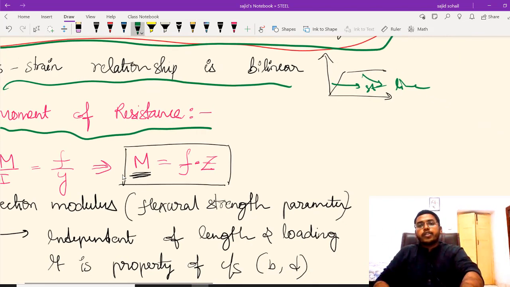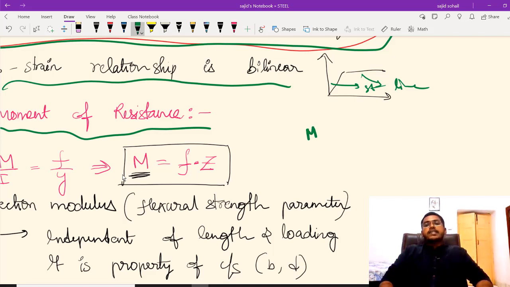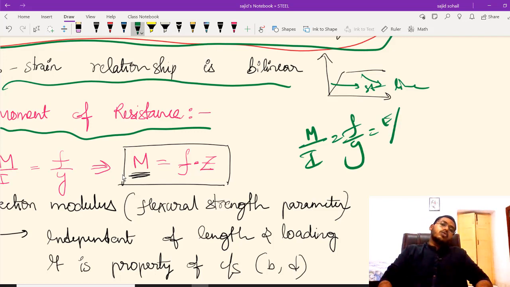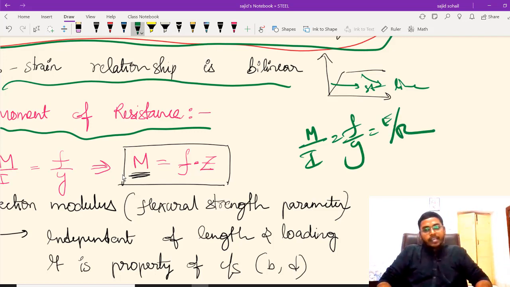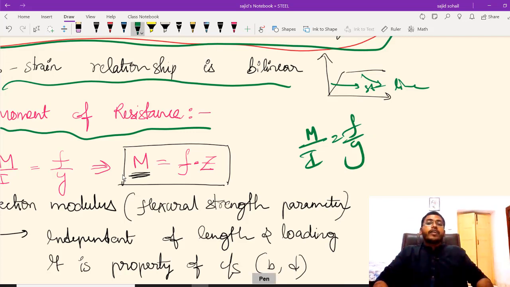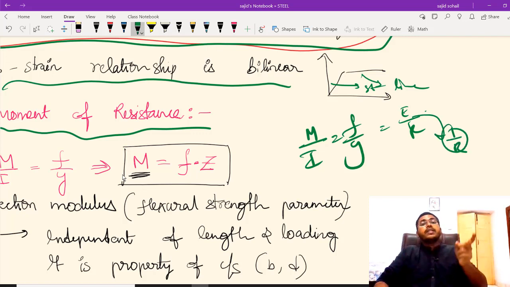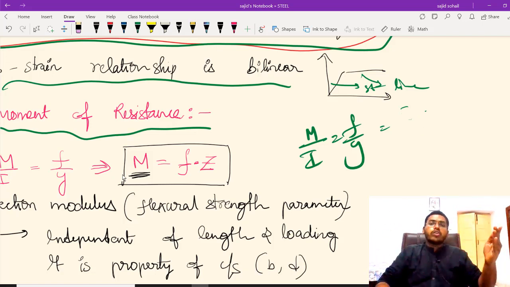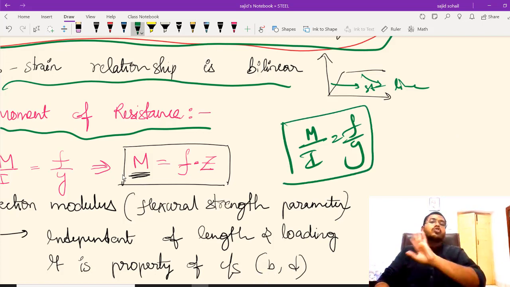So how much is it? Let us try to understand. We have one relationship, as I have explained earlier. M by I is equal to F by Y is equal to E by R. We will see E by R later, it is also an important term. Whenever I am using E by R, keeping E aside, 1 by R will be the curvature. We will see the importance of it in the next module, not now. But first let us see the basic things. Okay, M by I is equal to F by Y.